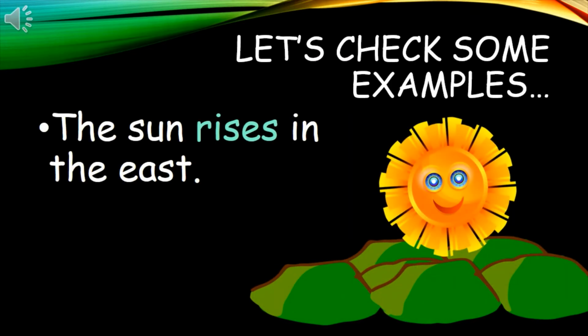Our first example is: the sun rises in the east. In this sentence, I used simple present tense. Do you know why? Yeah, it's a permanent fact. The sun rises in the east is a general truth that's happening every day.